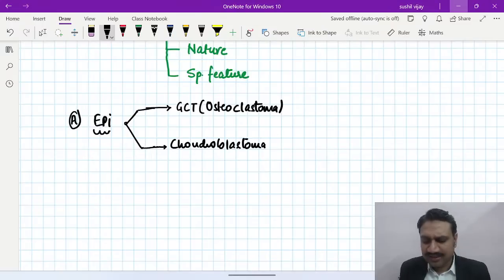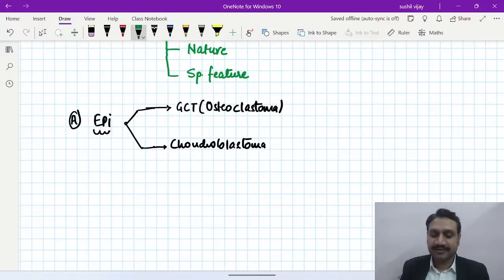Now what is the simple and the basic difference in between them? The clast and the blast. So the name itself is telling you the difference, right? GCT and chondroblastoma, what is the nature they both have? They both have the benign aggressive nature.